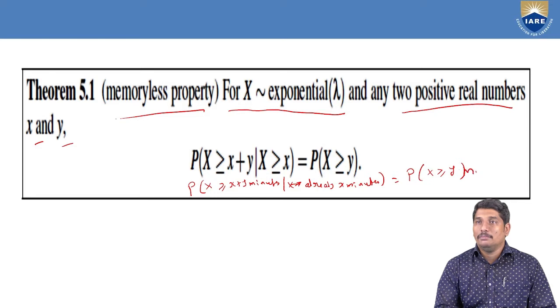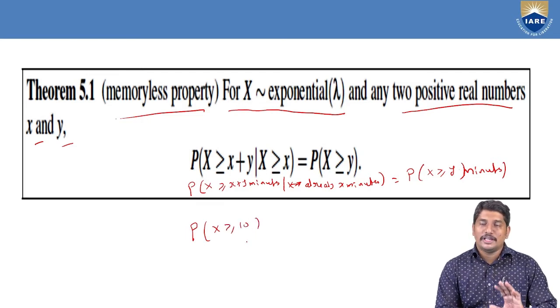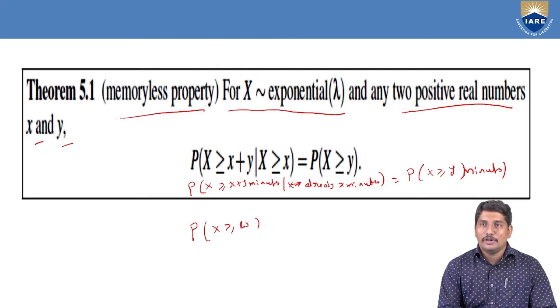That means this memoryless property states the following. Suppose I'm assuming that it takes at least 40 minutes to complete my video lecture.